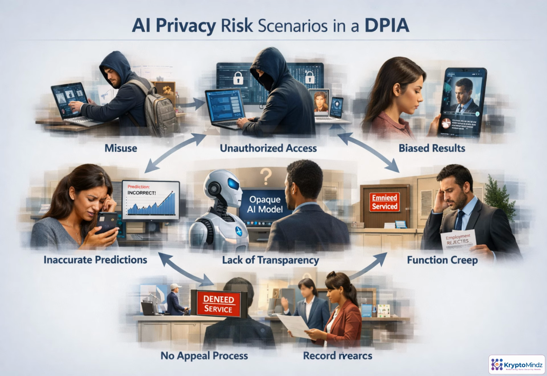Consider an AI tool that scores patients for healthcare support services. The DPIA should turn concerns into clear scenarios. A biased score excludes someone, an explanation is too vague to challenge, or sensitive data is reused beyond the original purpose. Each scenario should name the cause, who is affected, the harm, and the controls, owners, and evidence needed to reduce the risk.